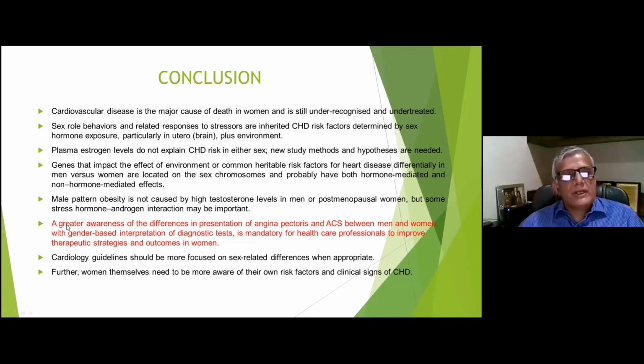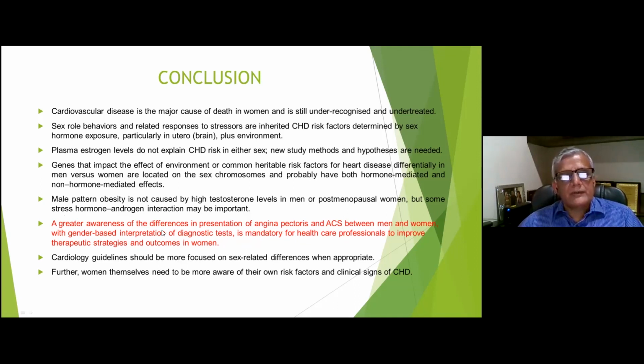But important to highlight is that greater awareness of differences in presentation of angina, ACS between men and women, and the gender-based interpretation of the diagnostic test is mandatory for all healthcare professionals to improve therapeutic strategies and outcome of women. And this has to be highlighted again, so that the females are treated and diagnosed in time and treated better to reduce mortality. The guidelines should be more focused on sex-related differences when it is appropriate.